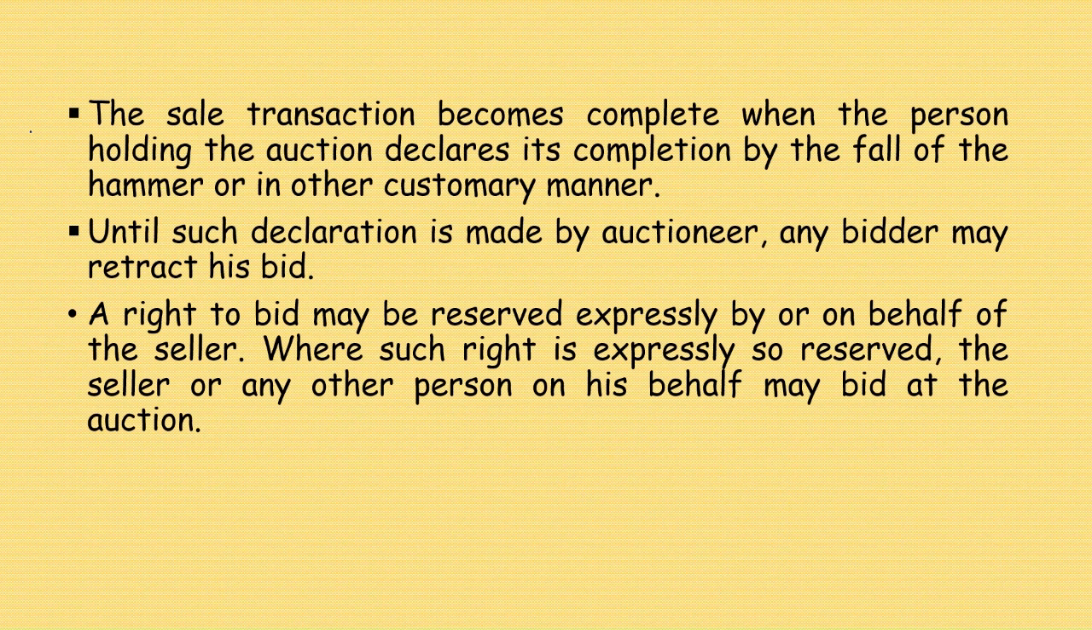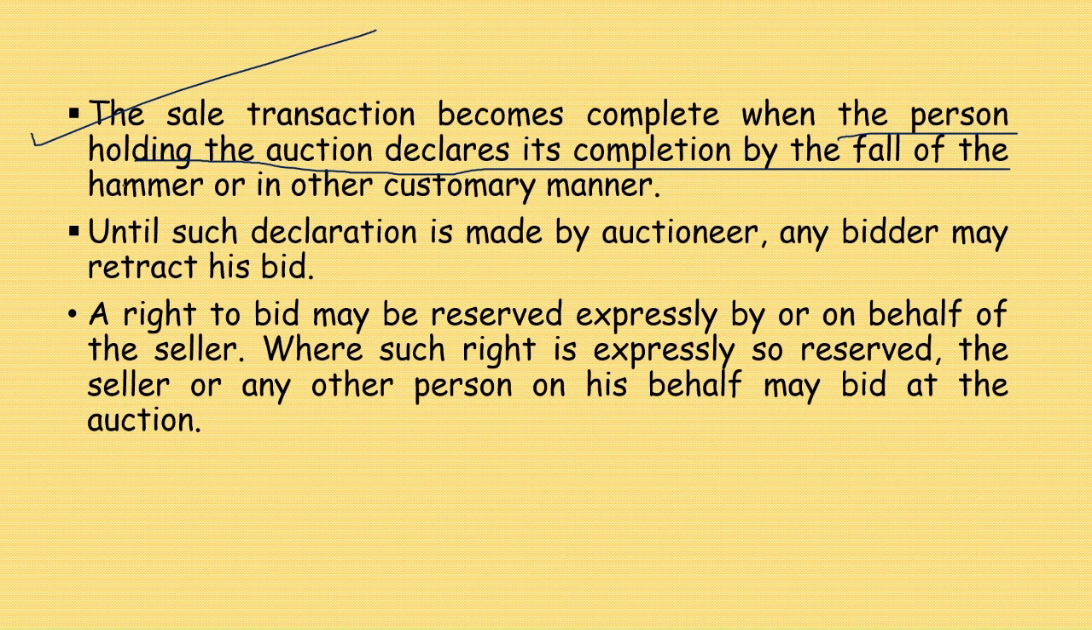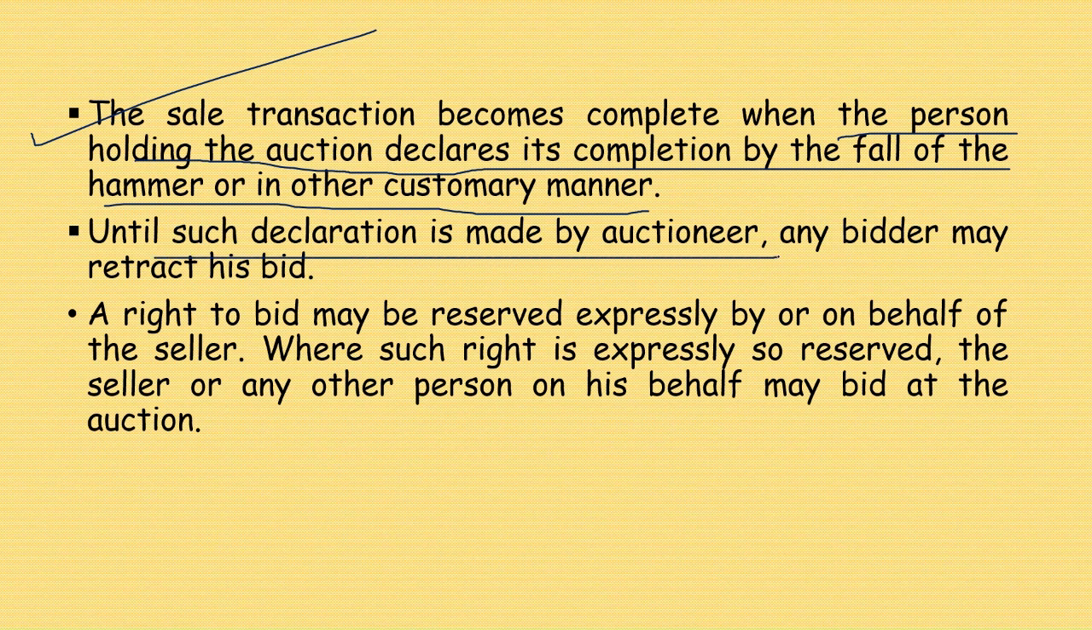Now, the sale transaction becomes complete. When does it become complete? When the person holding the auction declares its completion by the fall of the hammer or in other customary manner. Until such announcement is made by the auctioneer, any bidder may retract his bid.